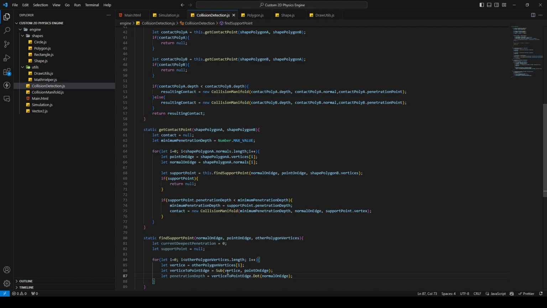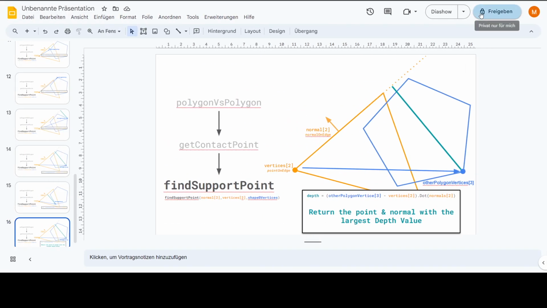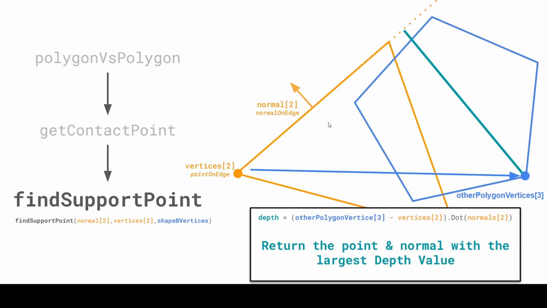One note here. I will scale the normal by -1, because let's jump back to the presentation. Because this value here is negative, and I just want that to be positive.